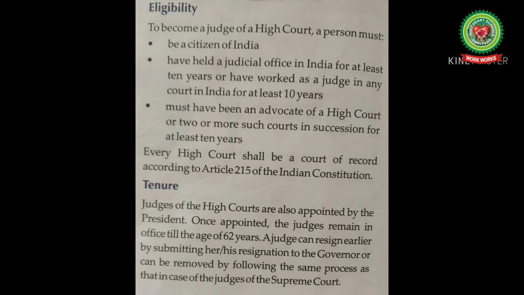Tenure. Judges of the high courts are also appointed by the President. Once appointed, the judges remain in office till the age of 62 years. A judge can resign earlier by submitting her or his resignation to the governor or can be removed by following the same process as that in case of the judges of the Supreme Court.